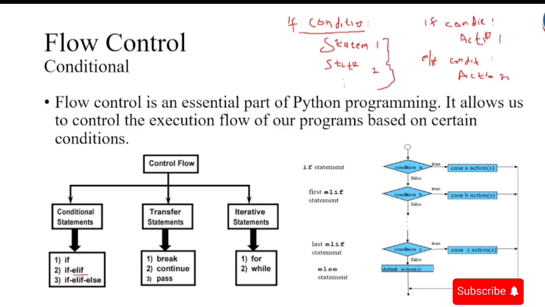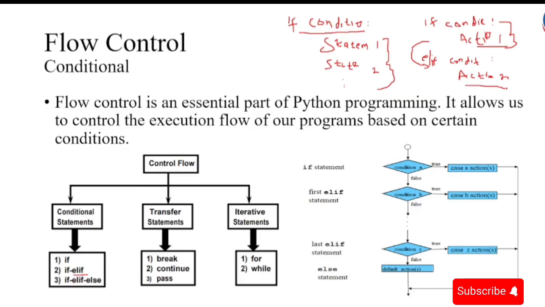If the if condition is true, then our first action is executed. But if the first condition is false, then we go to the elif condition, whereby we execute our action 2.